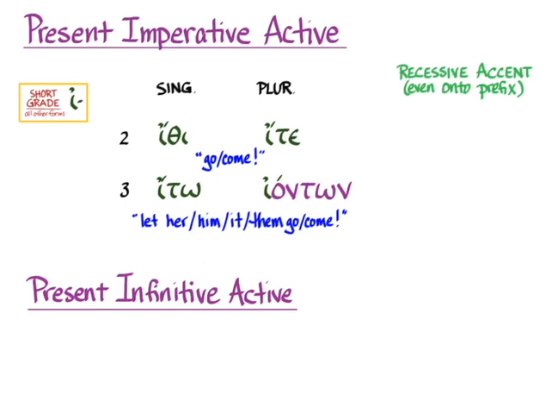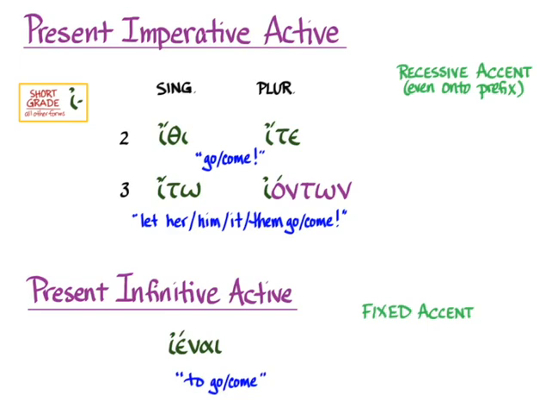That just leaves the present infinitive active, again the short grade stem on one ending that has fixed accent, and we get eni to mean to go or come.